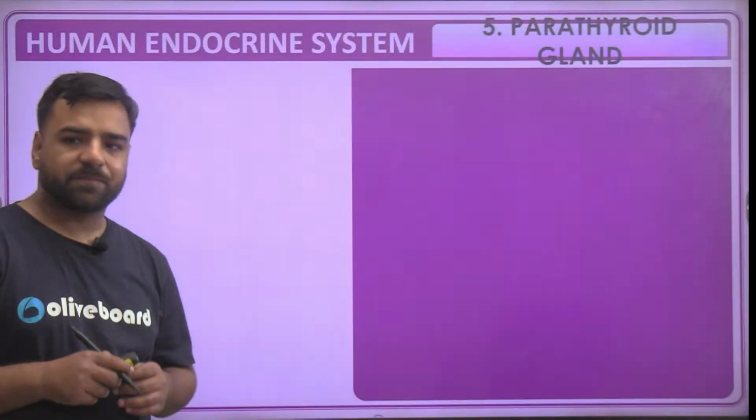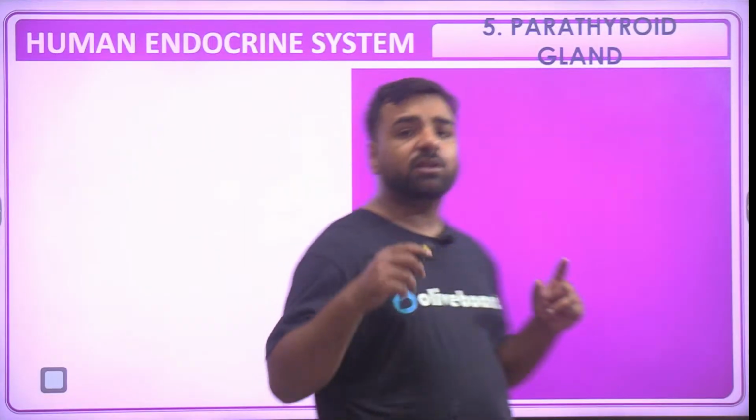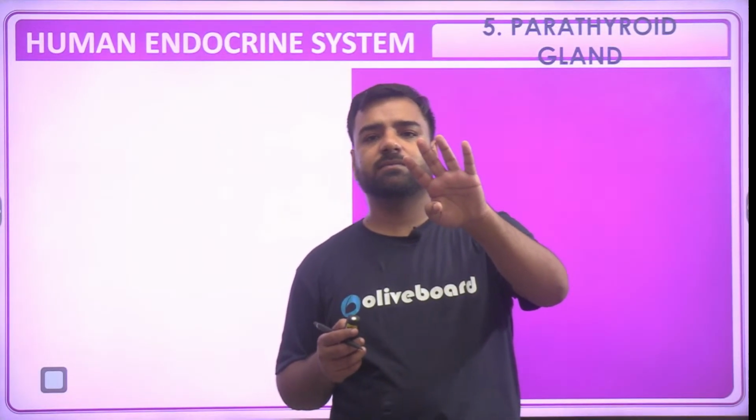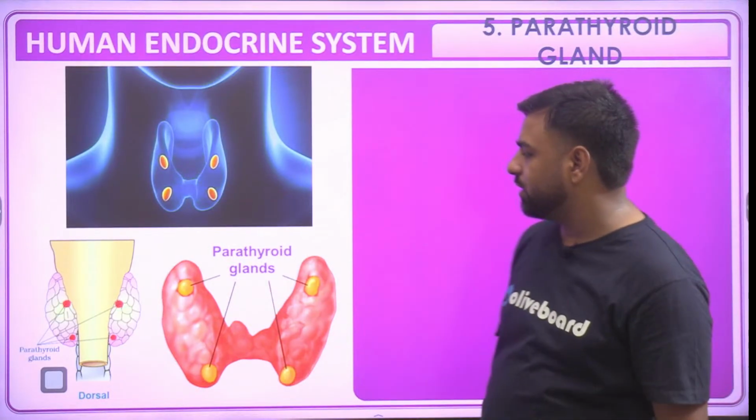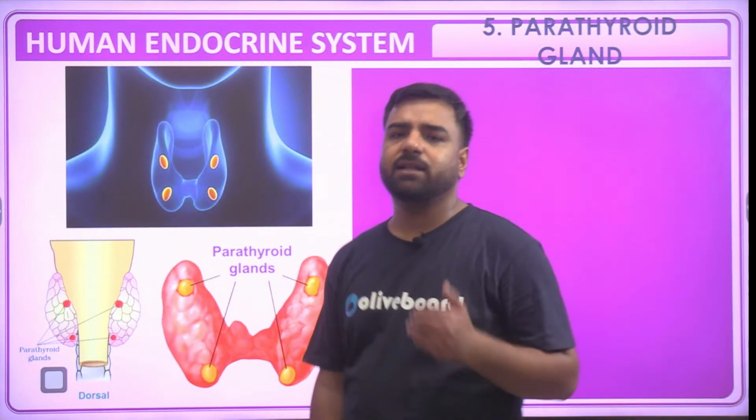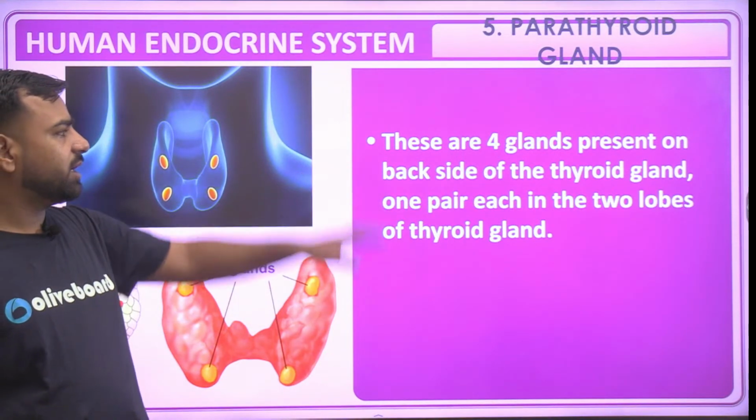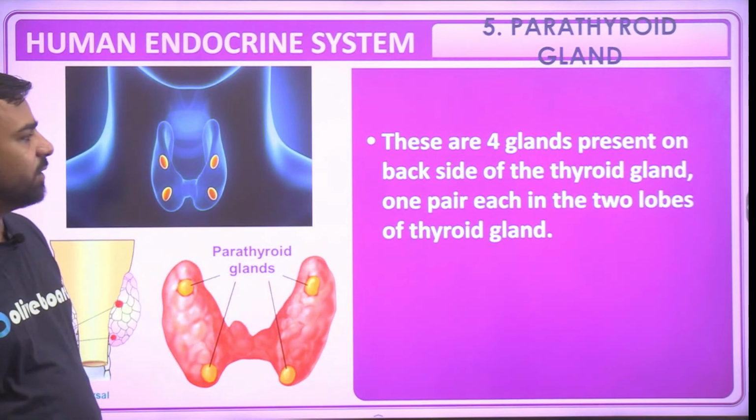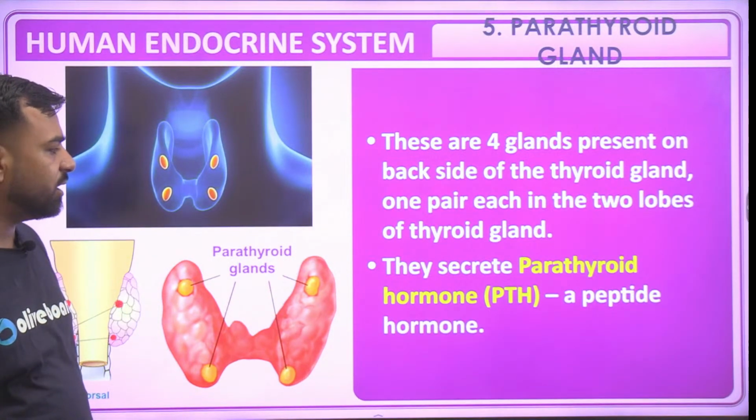Next, guys, let's talk about the parathyroid gland. The parathyroid gland is present on the thyroid gland in the form of 4 dots, right? Here these are the 4 dots. These are actually the parathyroid glands. Parathyroid glands help in maintaining the calcium level. Just have a look. These are 4 glands present on the back side of the thyroid gland, 1 pair each in the 2 lobes of the thyroid gland. They secrete parathyroid hormone, a peptide hormone.